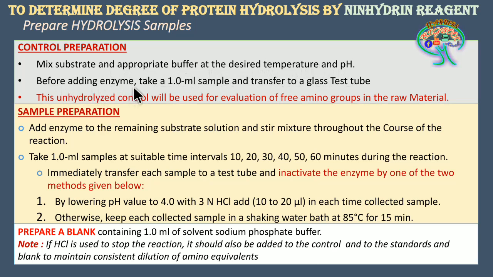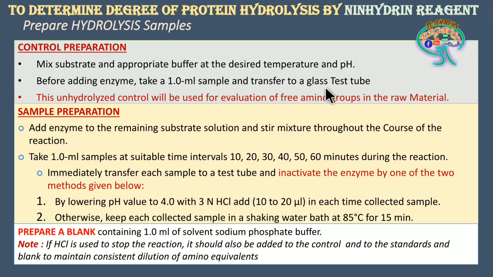Before adding the enzyme, we are going to collect a 1 ml sample and transfer it to a glass test tube, and this unhydrolyzed sample is going to act as the negative control, used for evaluation of free amino groups in the raw material.